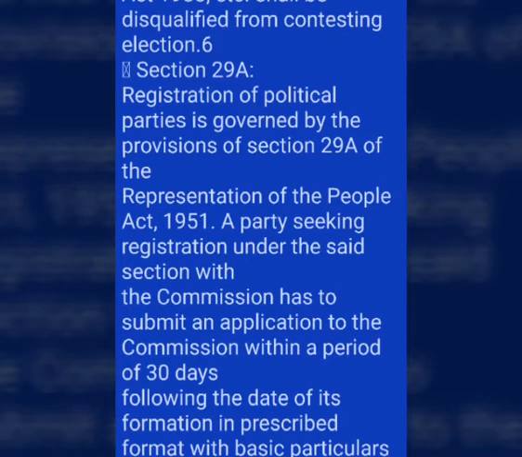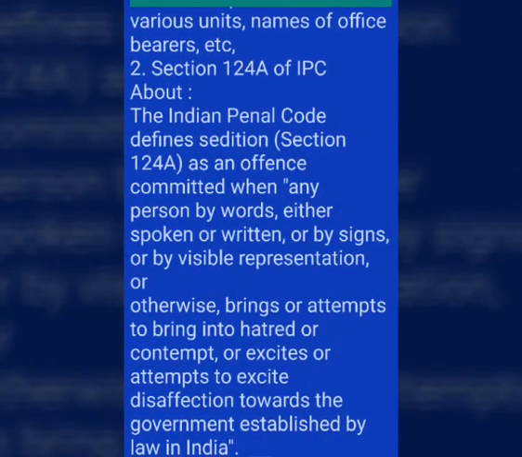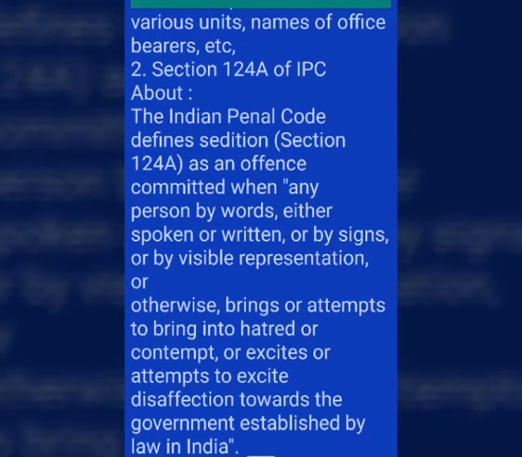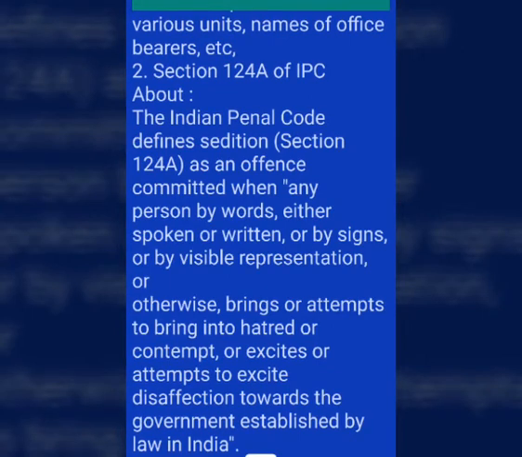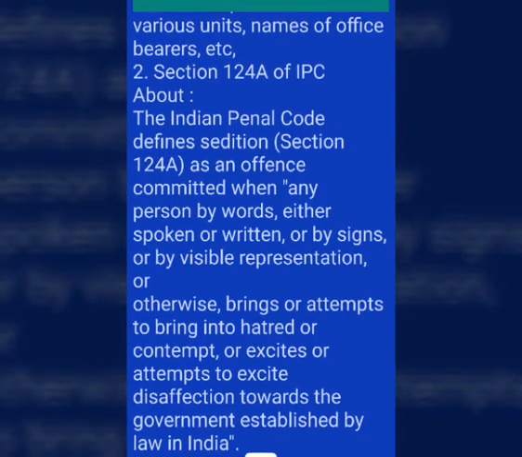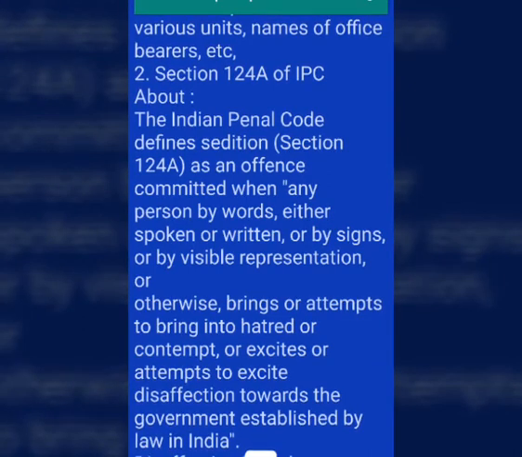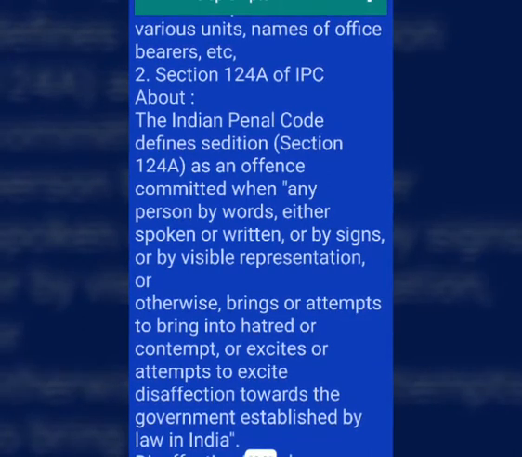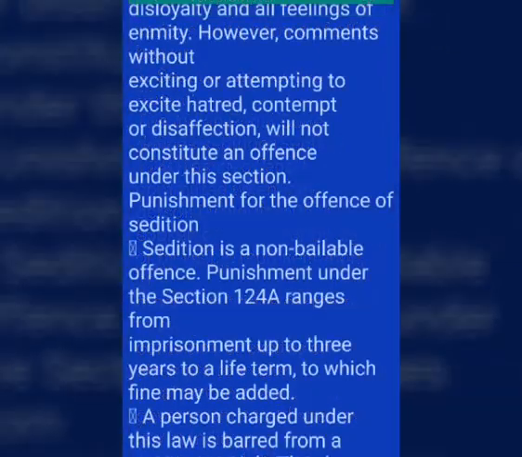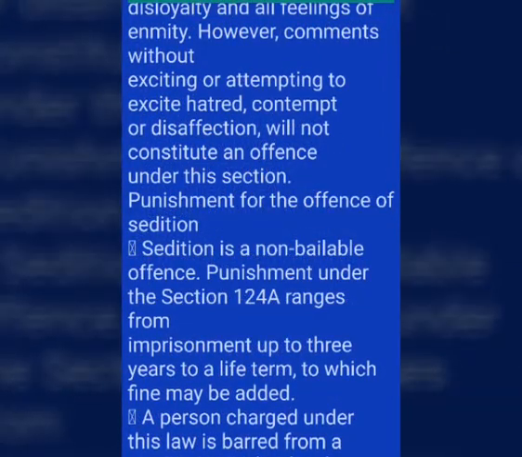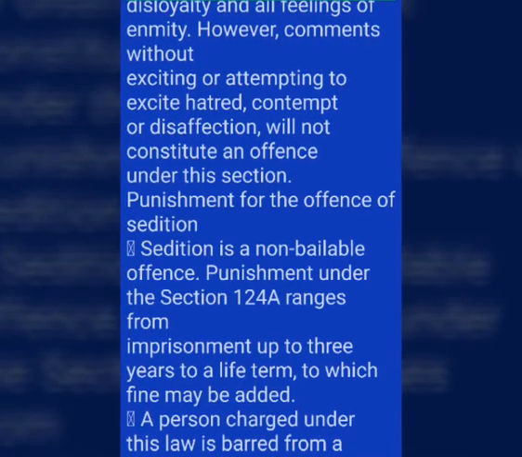6. Section 29A. Registration of political parties is governed by the provisions of Section 29A of the Representation of the People Act, 1951. A party seeking registration under the said section with the Commission has to submit an application to the Commission within a period of 30 days following the date of its formation in prescribed format with basic particulars about the party, such as name, address, membership details of various units, names of office bearers, etc.